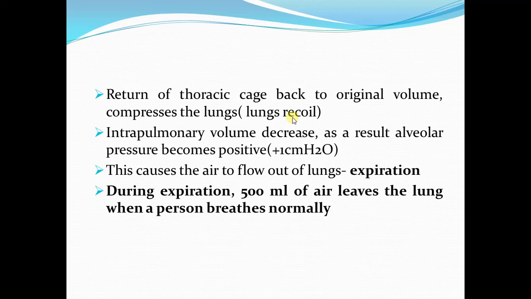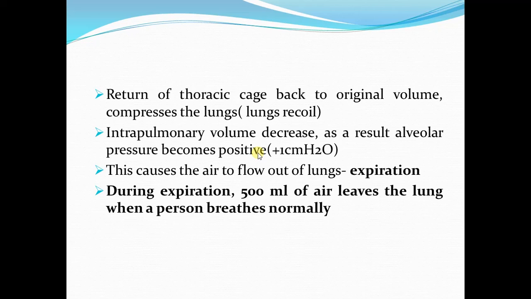Now this will cause a decrease in the intrapulmonary volume, and this will lead to an increase in the alveolar pressure. As the volume decreases, the pressure increases. So volume is decreasing and alveolar pressure will become positive. It becomes greater than atmospheric pressure to a value of +1 centimeter of water.